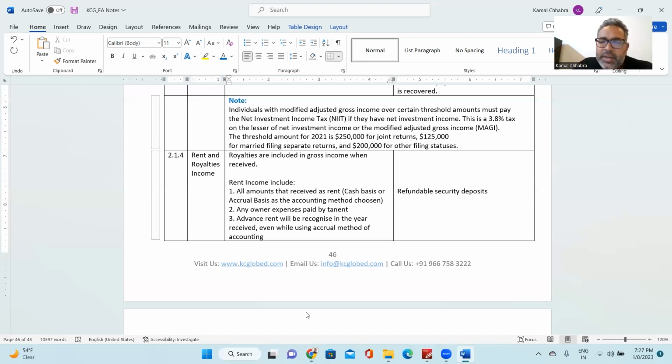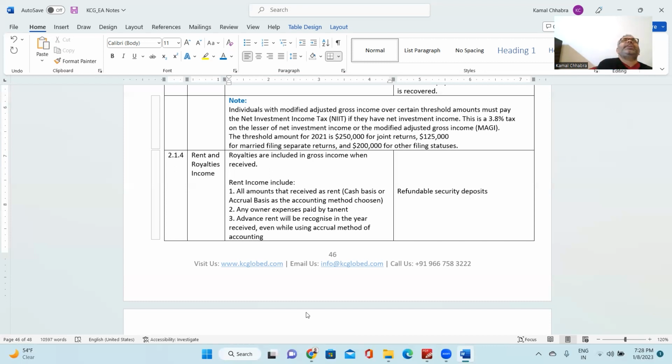Tax purpose says if you have received advance rent, it will be considered as taxable income, right? Any expense paid by the tenant: for example, you have a tenant and he is paying expenses for the whitewash or any repair and maintenance which you are supposed to pay.